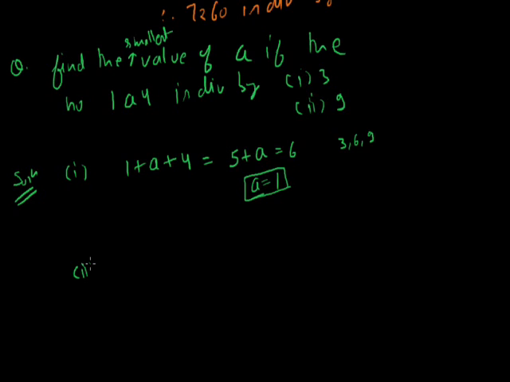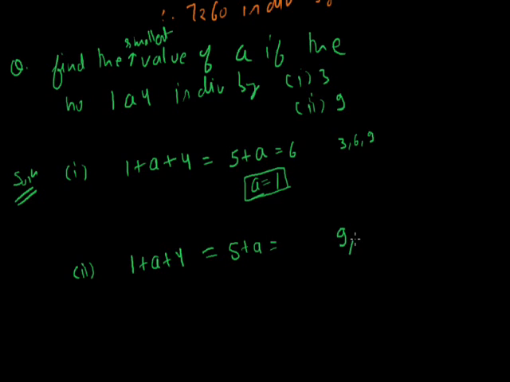Now, in order to find the value of a so that this number is divisible by 9, again we have to find the sum of the digits, that is again 5 plus a. Now this 5 plus a should be a multiple of 9, because we know that for divisibility of 9, कि digit का sum 9 का multiple होना चाहिए या 9 से divisible होना चाहिए, तभी पूरा नंबर 9 से divisible होगा. क्योंकि ये नंबर 9 से divisible है, आपको दे रखा है, तो digit का sum 9 से divisible होना चाहिए. So 5 plus a एक ऐसा नंबर होना चाहिए जो 9 से divisible हो.